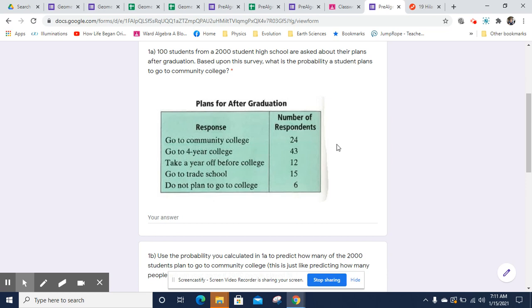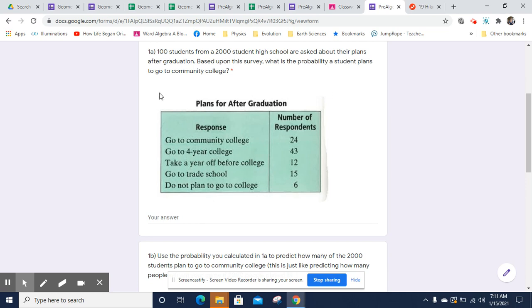Now, sometimes you can't predict just from rolling dice or counting the number of sides on a die or counting the cards in a deck. Sometimes you have more complicated situations, so you make an estimated probability prediction based on surveyed data. And what you do is you try to get a random sample of people and get an idea. If it's a large enough sample, you can get a pretty good idea and make a reasonable prediction.